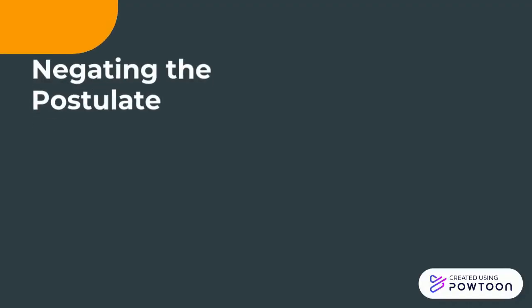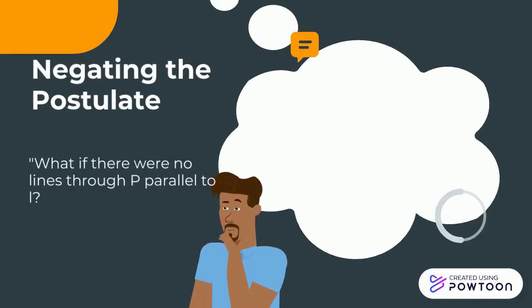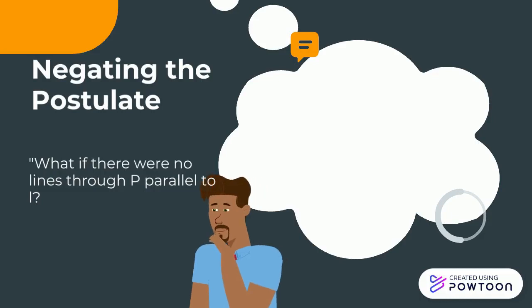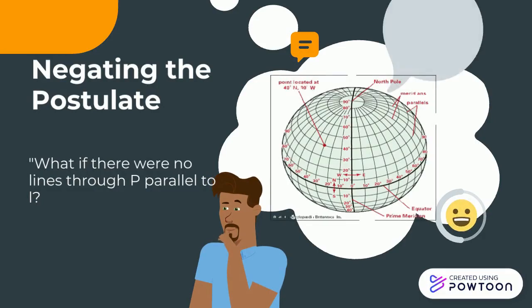Now let's once again revisit our second question. What if there was in fact no line through P parallel to L? Again, this would seem silly given our standard Euclidean view where we think of such a situation taking place within a flat plane. But just like before, all we need is a new way of thinking, a new model if you will. Think of a globe.